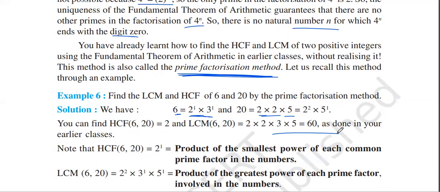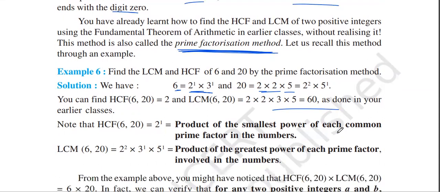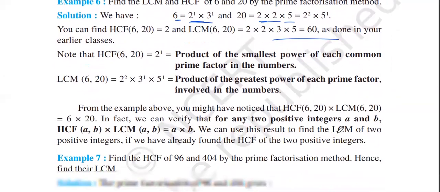The HCF is 2 to the power of 1, the product of the smaller power of each common prime factor. The LCM is 2 to the power of 2, 3 to the power of 1, 5 to the power of 1, the product of the greatest power of each prime factor involved in the numbers.